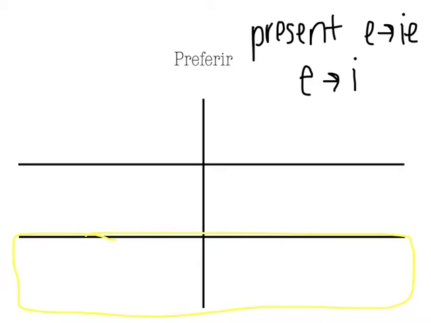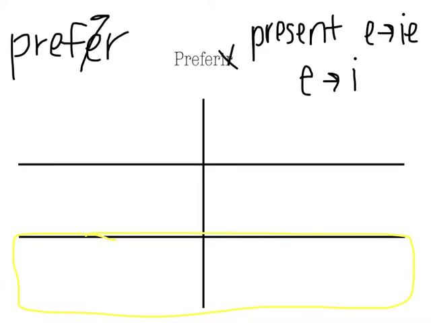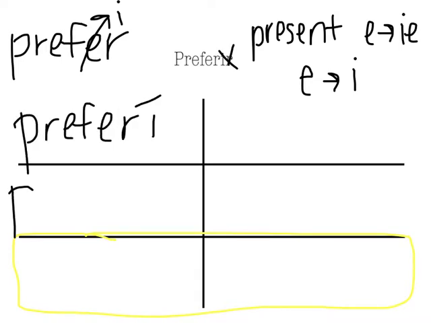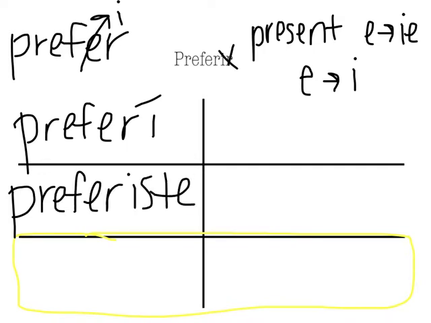So this is what our conjugations of preferir will look like. We cut off the IR to find that our stem is just prefer. Remember, in the third person, that E will change to an I. So we have yo preferí, tú preferiste, él, ella, and usted prefirió.